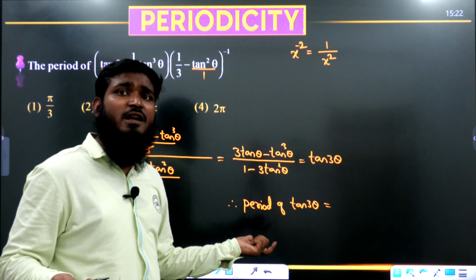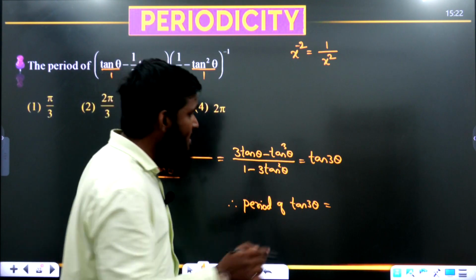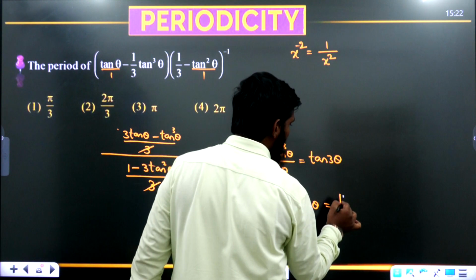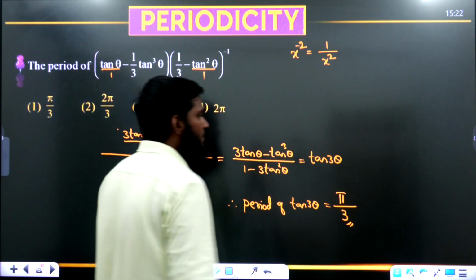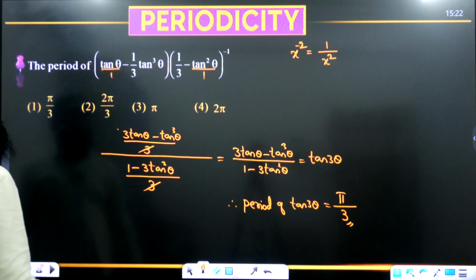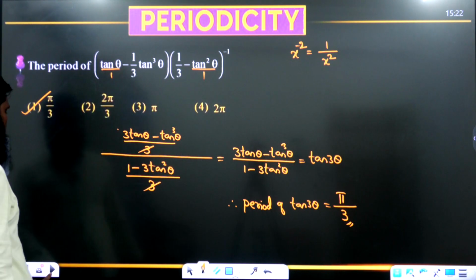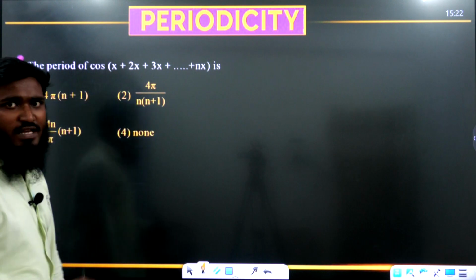Now we can write the answer very easily. What is the formula for period? We are having T by mod a. What is T value for the tan function? Pi divided by, what is a value? 3. Okay, so what is the final answer we are having? Pi by 3. Pi by 3 means first option is correct. Now let us go with the next question.